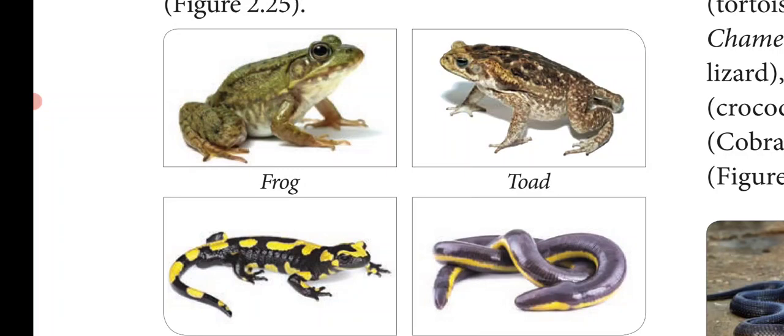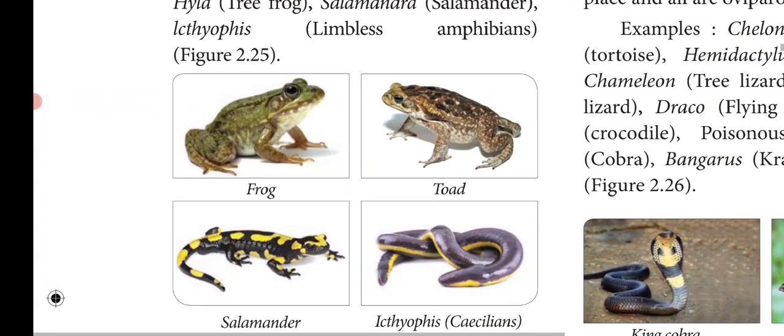Salamandra, that is salamander. Ichthyophis, that is limbless amphibian. So Ichthyophis alone doesn't have any limbs, so they are called limbless amphibians. So these are the examples of the class Amphibia.